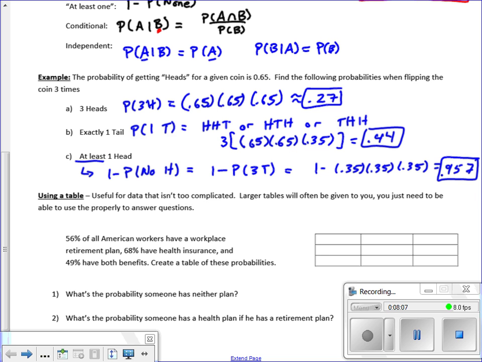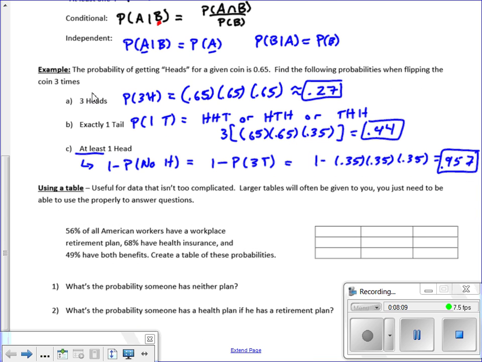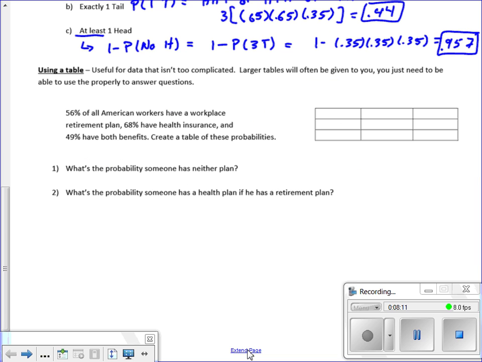One of the ways we looked at organizing this data, you could potentially use a two-way table. Very useful for data that isn't too complicated. Larger tables often will be given to you when there's more than 2 categories. A lot of times I know the AP test loves to throw a chi-squared problem along with some of this probability. And we'll look at a bigger table here in a minute, but let's just get things rolling.